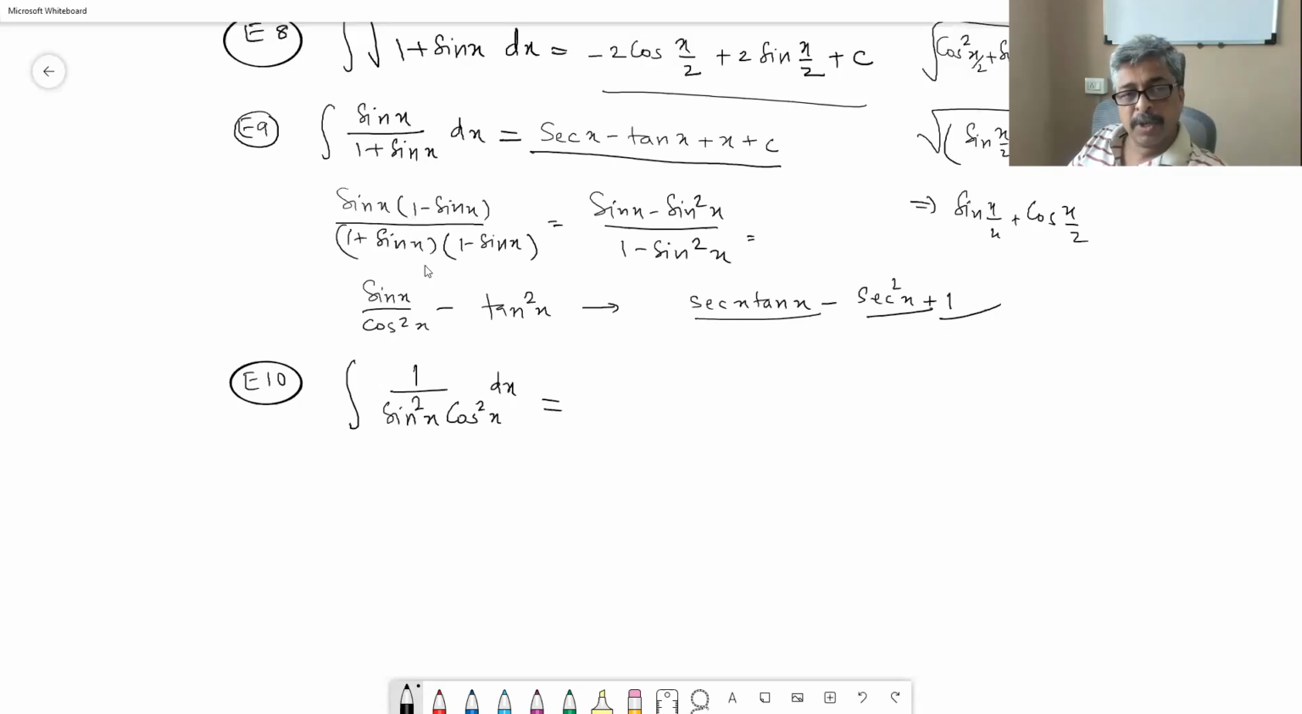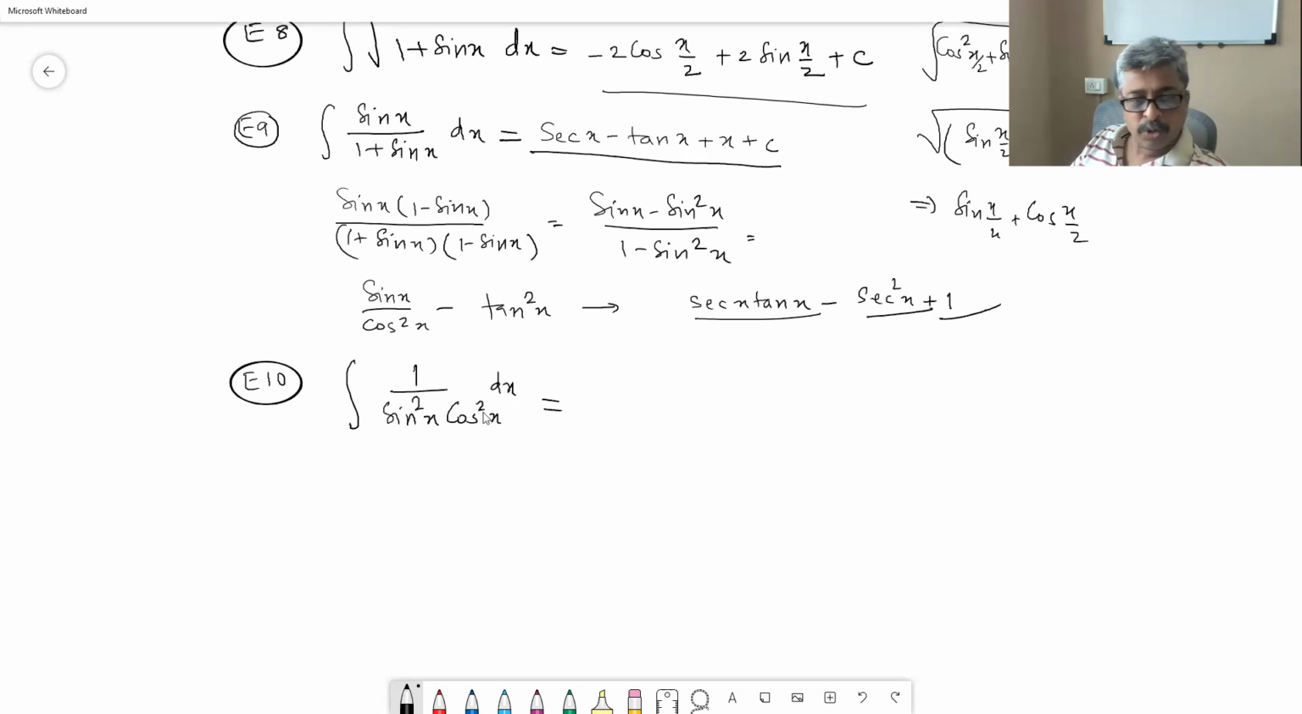Integral sin x upon 1 plus sin x dx. Okay, sin x multiply and divide by 1 minus sin x. You get sin x minus sin square upon 1 minus sin square. 1 minus sin square becomes cos square. And then if you split, you get sin x upon cos square x, sin square x upon cos square x. So it is sec tan first term, and another is sec square x minus 1. And then these are standard integrals. You will get final answer as sec x minus tan x plus c.